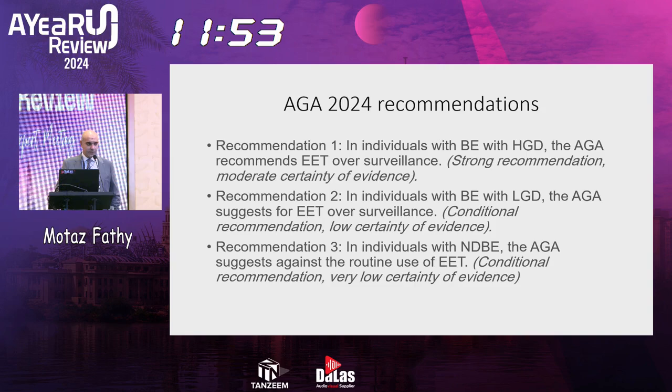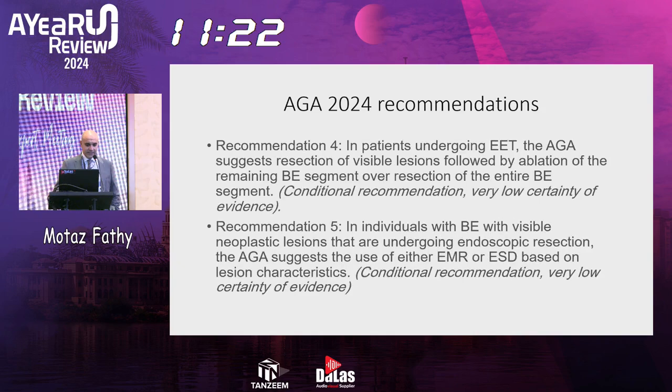And for those with Barrett's esophagus with low-grade dysplasia, the AGA also suggests endoscopic eradication treatment over surveillance. So it's not recommended anymore to surveil patients with high-grade dysplasia. It's still an indication for management. And for an individual with non-dysplastic Barrett's esophagus, the AGA suggests against the routine use of endoscopic eradication treatment.